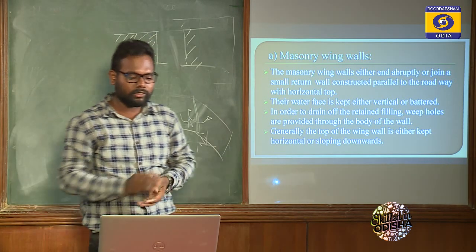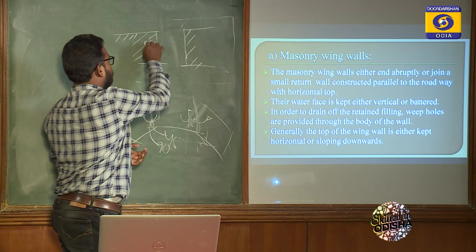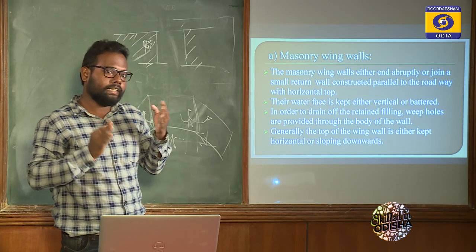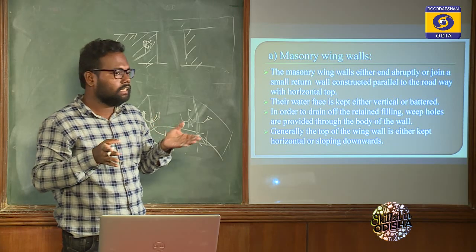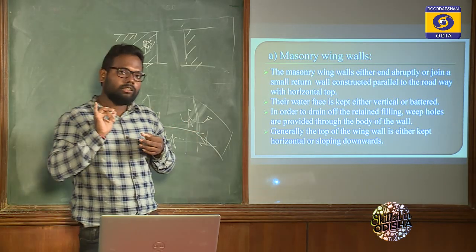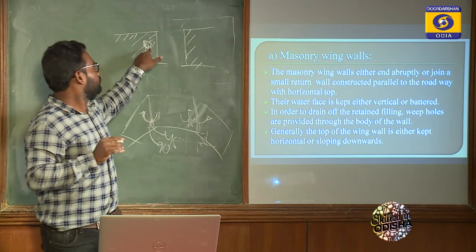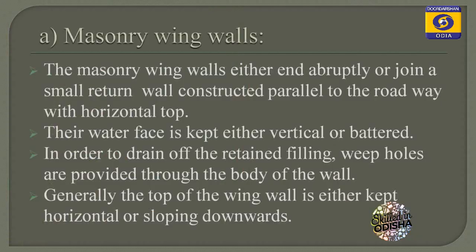In order to drain off the retained fill, weep holes are provided through the body of the wall. This hole is known as a weep hole because the main purpose of the retaining wall is to retain the earth, which gives horizontal thrust. In the rainy season or in seepage, another thrust also acts on the retaining wall, that is water force. To reduce that water force, we provide holes so that the water flows out through them. Generally the top of the wing wall is either kept horizontal or sloping down.